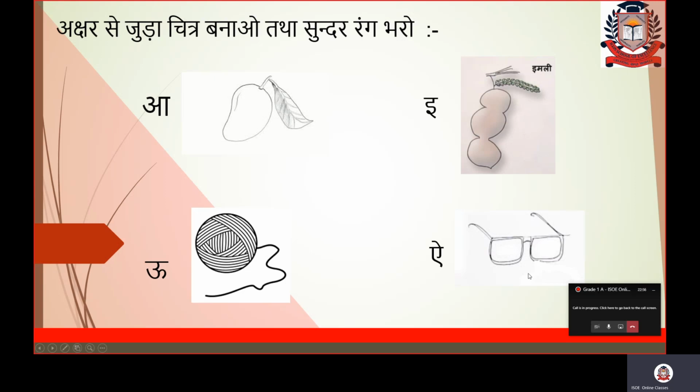Like this, you can draw ainak, or you can make the round spectacles also. Rather than rectangle, you can take the round shapes here. Fine. You can color it also, or if you want it to be plain or without color, it's okay. But color it, it will look beautiful. Fine, children. So there are a lot of pictures that you can draw at home and you can color it.